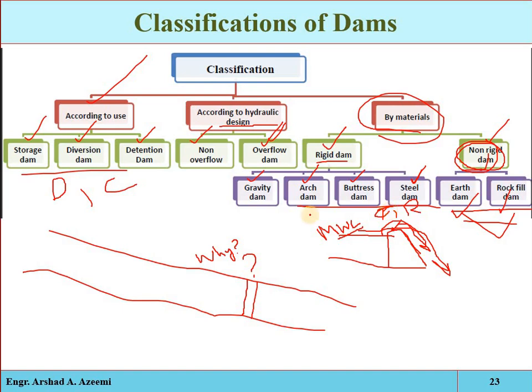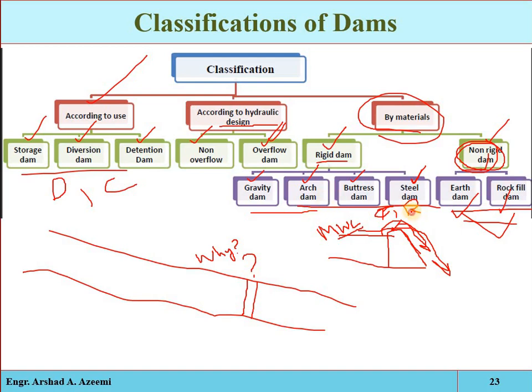Okay, for example, if you are constructing a dam from concrete, its stability will be high and it will have a long lifetime, more durable, and less maintenance will be required. But the material requirement will be more, the construction cost will be more, the construction period will be more, and it will require more manual and mechanical power.